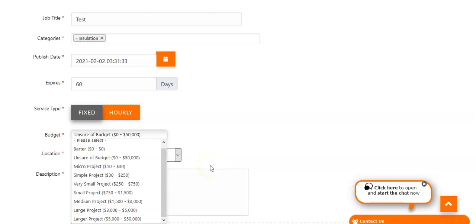So if you want to have a look, check it out, and play with the budget options. Again, there's a barter option and there's an unsure of budget option. So you can gauge what's out there in the marketplace without giving away the whole game.